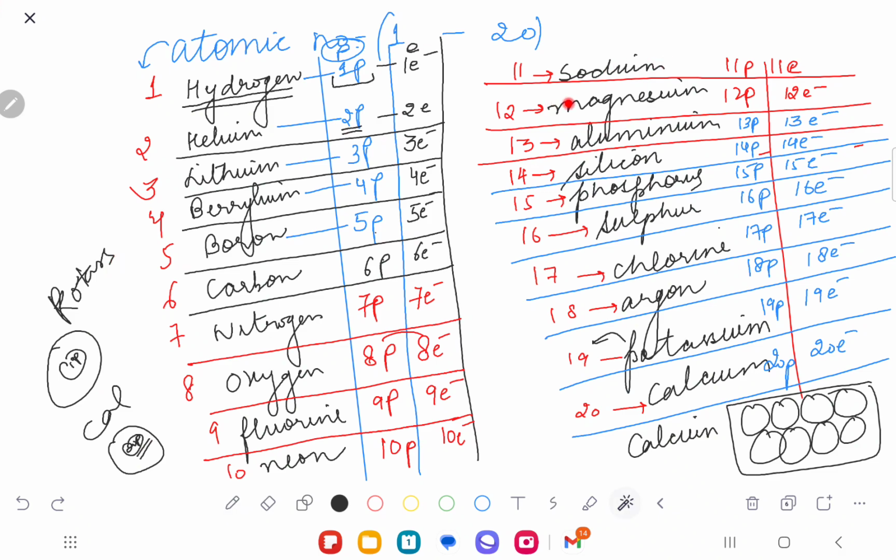So when I'm talking about sodium, magnesium, aluminium, silicon, phosphorus, sulfur, chlorine, argon, potassium, calcium, I hope you're understanding the logic. Yes or no, Natalia? Okay. That's the concept. Did you understand my point? Right? So that is the concept.